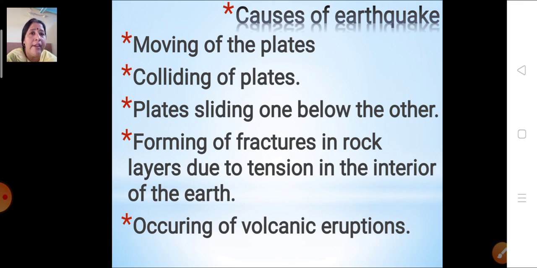Then at times what happens? These plates slide one below the other. That also can cause an earthquake. Then fractures are formed in the rock due to tension in the interior of the earth. And the occurring of a volcanic eruption also can cause earthquakes. So these are the causes of earthquake. Children, I hope you all have understood till here.